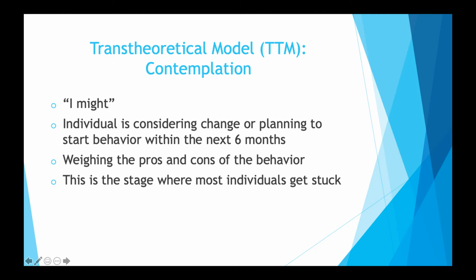The next stage of the TTM is the contemplation stage. This stage is also referred to as the I might stage. In this stage, an individual is considering change or planning to start a behavior within the next 6 months. Also in this stage, individuals are weighing both the pros and cons of the behavior. This stage of the TTM is where most people get stuck.